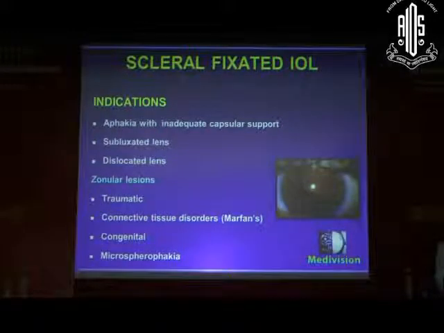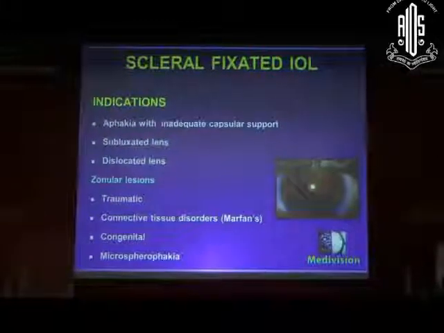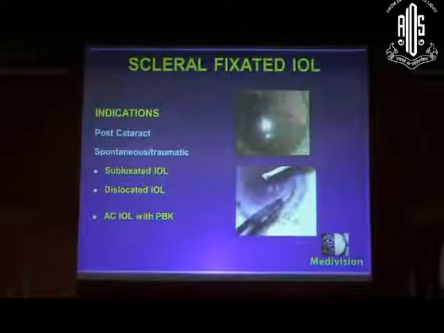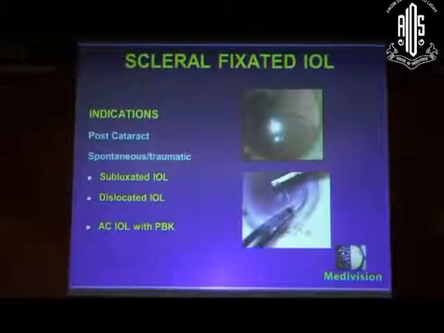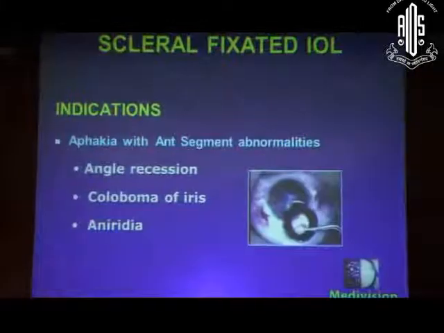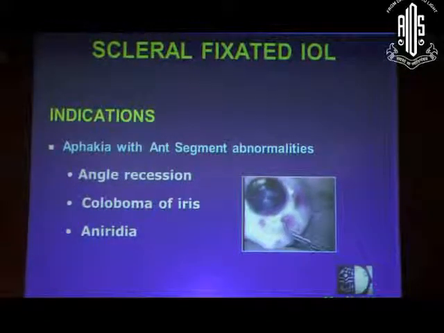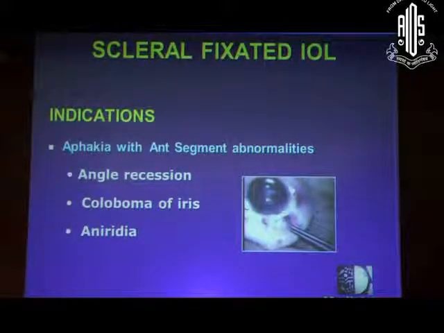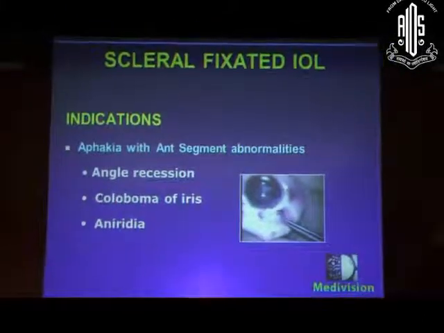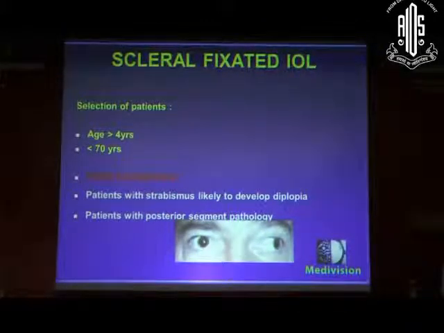The indications for SF IOLs are aphakia with inadequate capsular support, subluxated lenses, dislocated lenses, and lenses with zonular lesions like trauma, connective tissue disorders, and microspherophakias. Other indications include post-cataract scenarios like subluxated IOLs, dislocated IOLs, AC IOLs with pseudophakic bullous keratopathy. The most important indications are aphakia with anterior segment abnormalities like angle recession, coloboma, and aniridia, where scleral-fixated lenses are probably the only option.